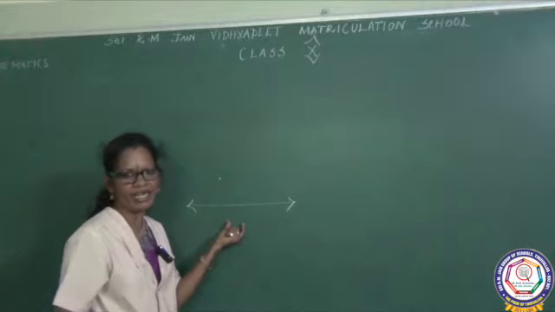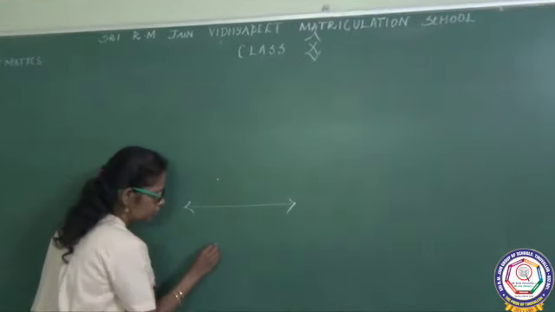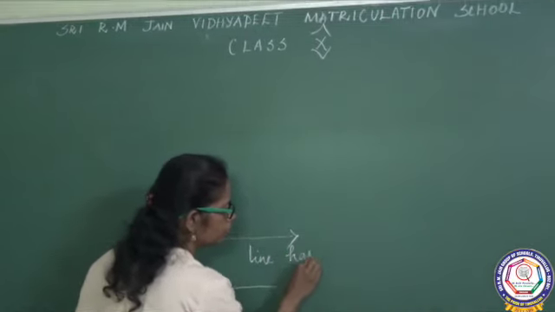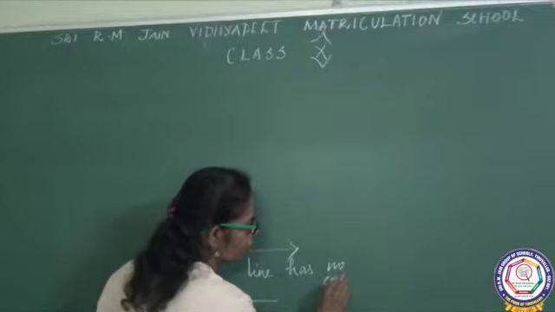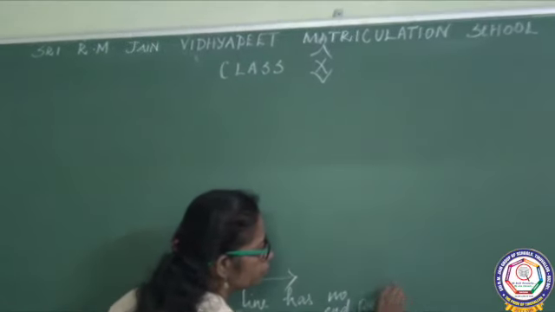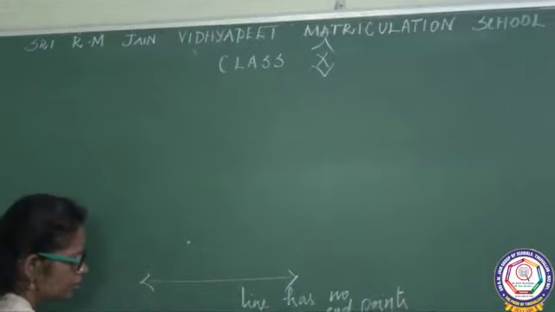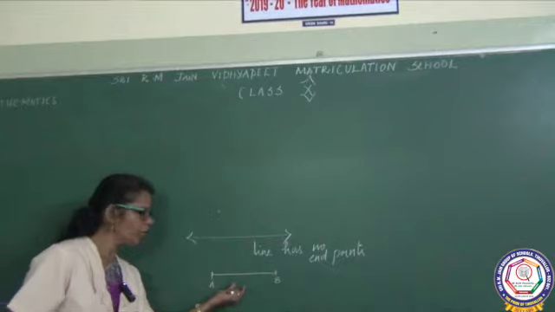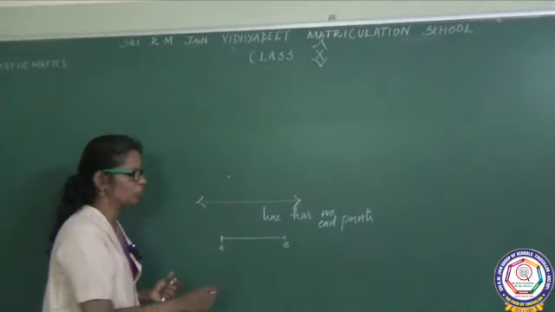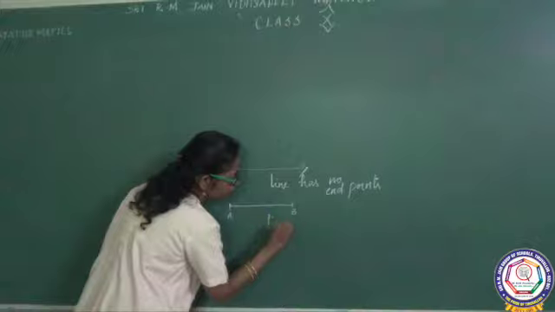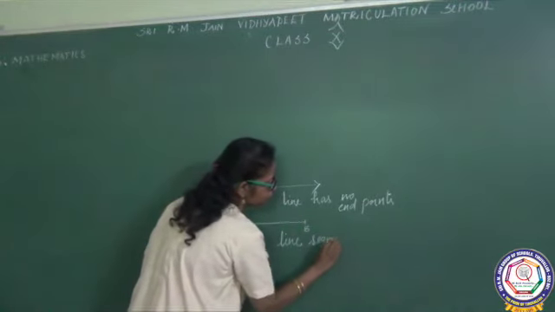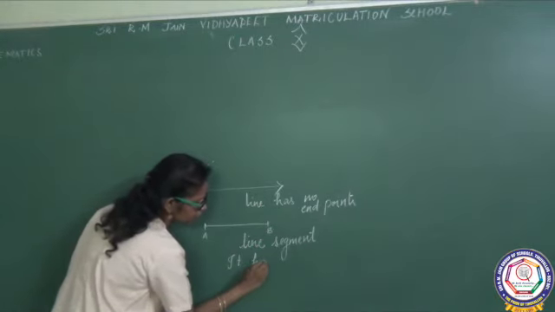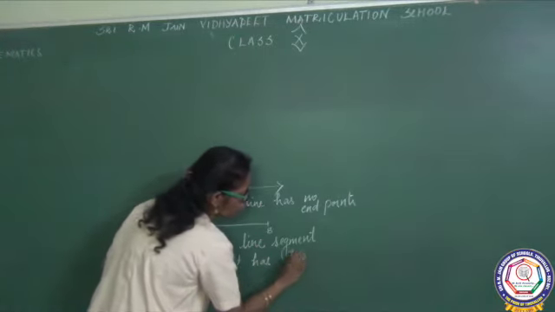This is a line. A line has no endpoints, right? Here, this is A, this is B. Then how to name it? This is a line segment. Line segment means it has two endpoints.